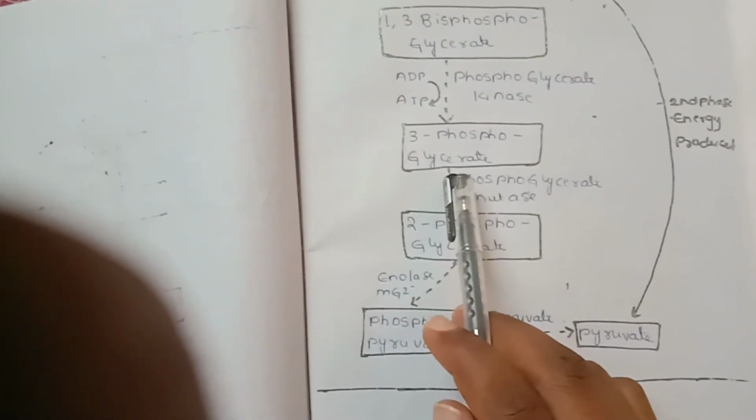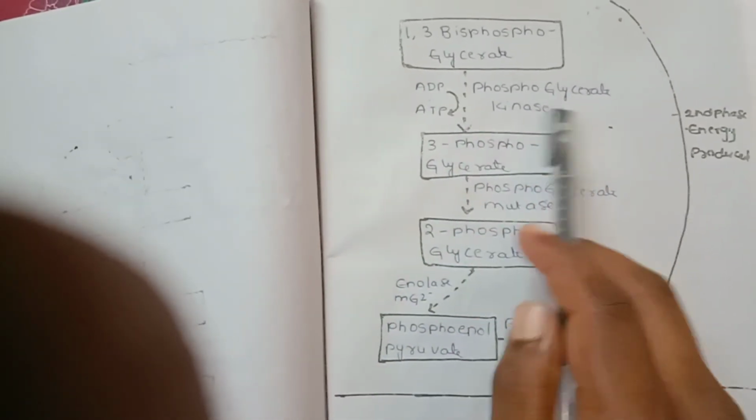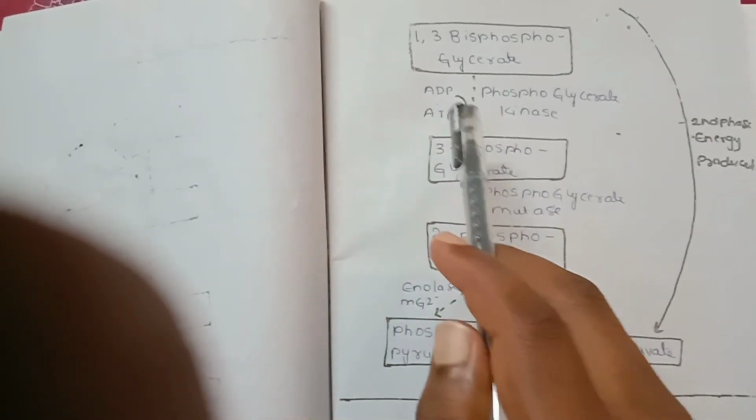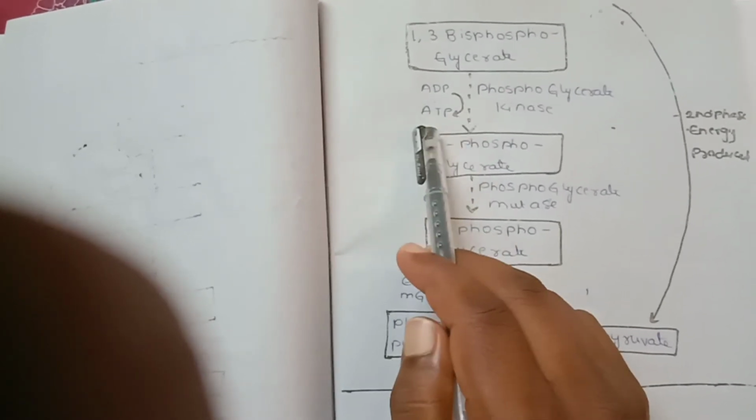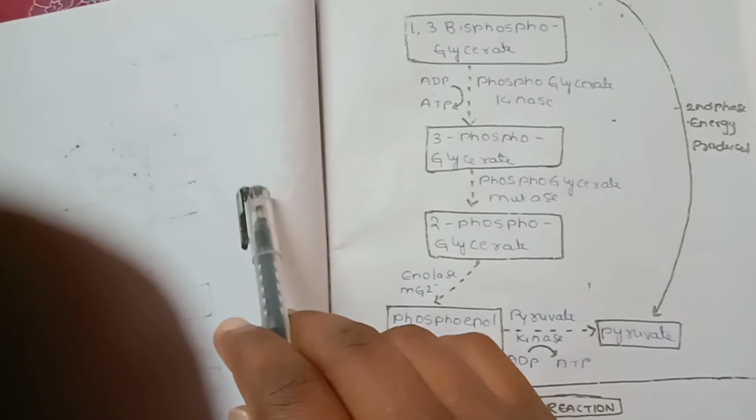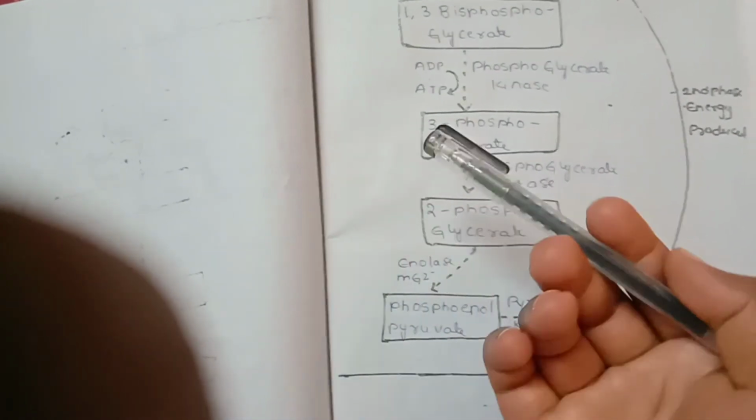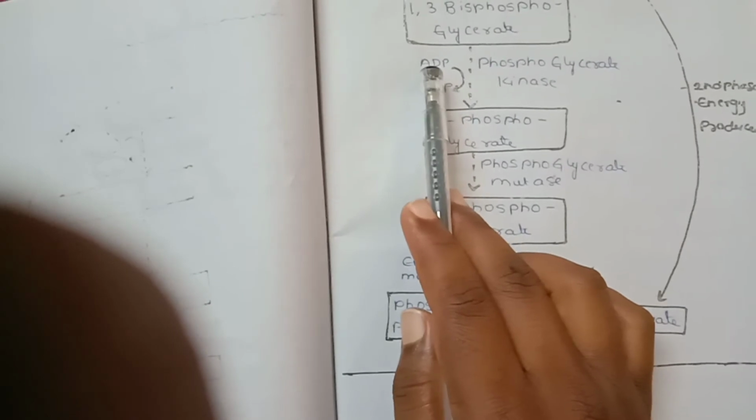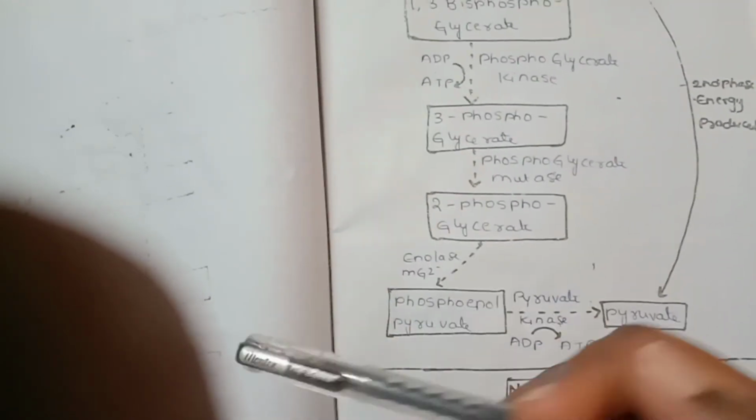1,3 bisphosphoglycerate is converted into 3 phosphoglycerate by the enzyme phosphoglycerate kinase, and ADP is converted into ATP. In the first phase we see ATP consumed, and in the second phase ADP is converted into ATP, meaning ATP is produced. So the